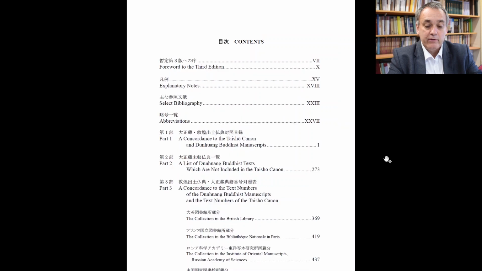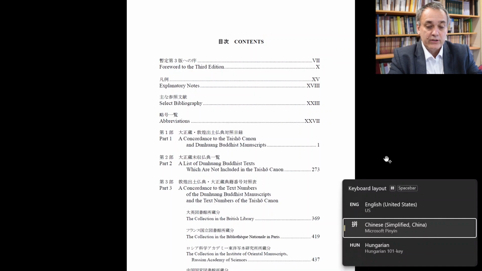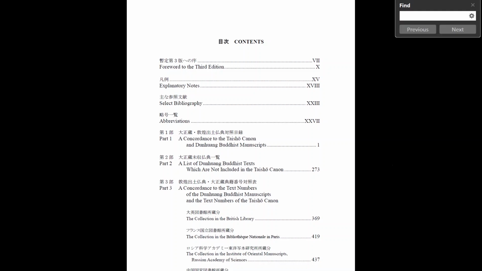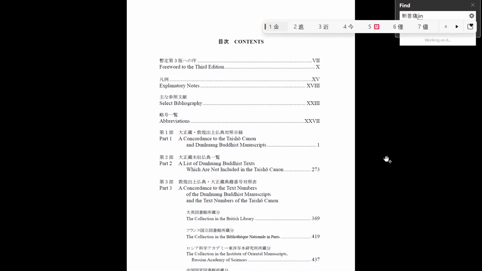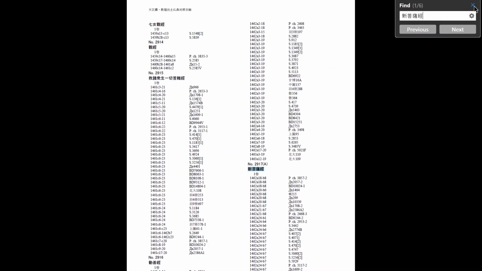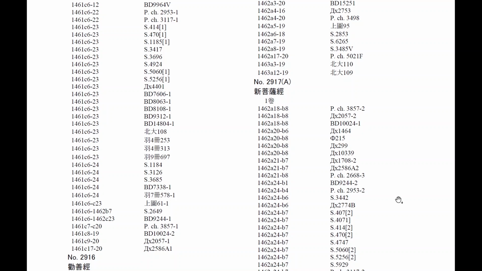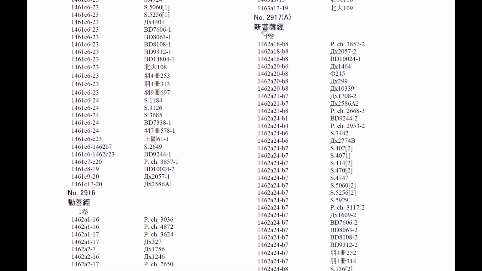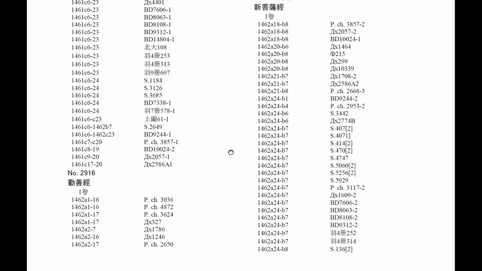So let's say I'm looking for a text I know only occurs in Dunhuang, and say that is the Xin Pu Sa Jing. I simply use the search function of the PDF reader, and then I immediately find a number of hits. So this is what we see, Xin Pu Sa Jing Yi Juan. This is a tiny text which was included in the Taisho canon based on a Dunhuang copy.